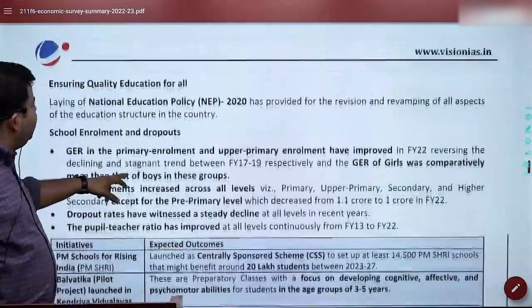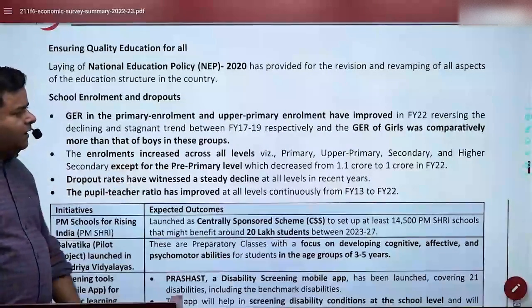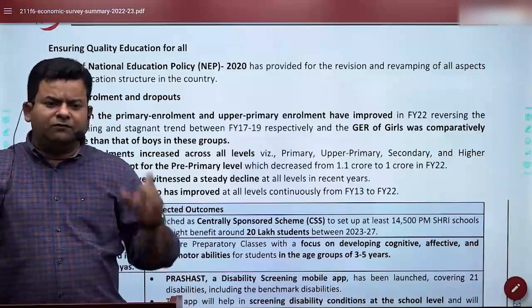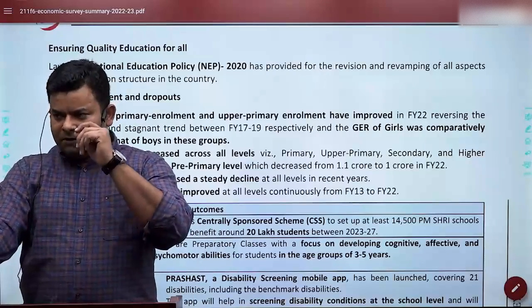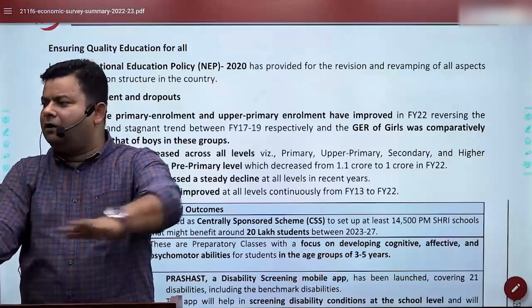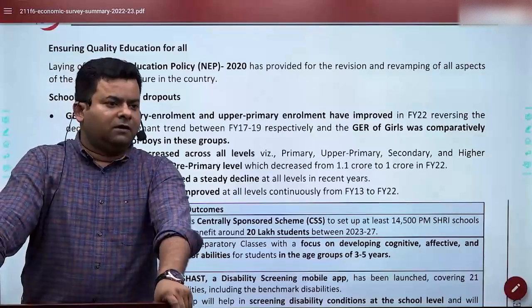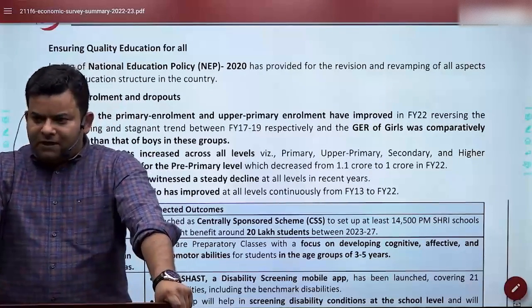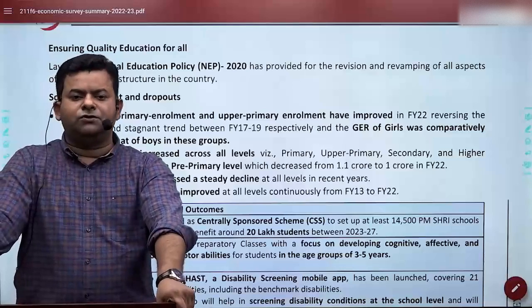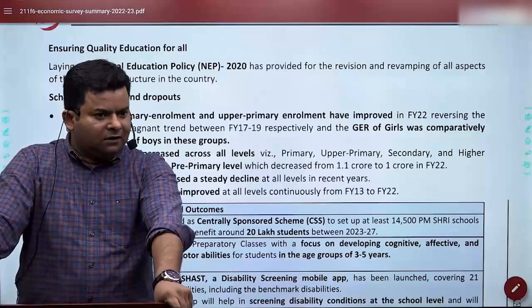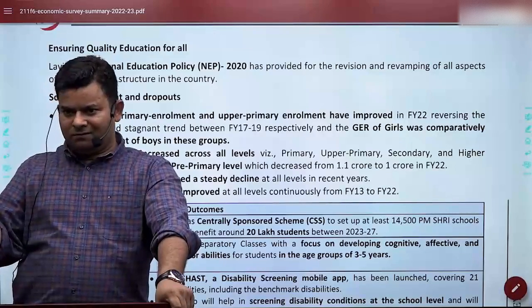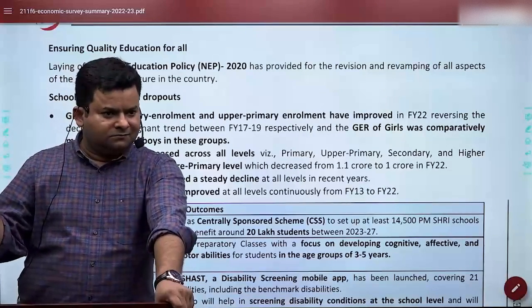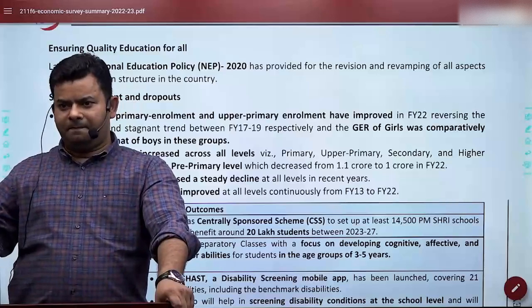Now, then they also spoke about education. In education, we have a very important document given by the United Nations, which is the basic document for all education assessment. That is called the Gross Enrollment Ratio, GER. Now, what is GER data? Anyone? Any idea?